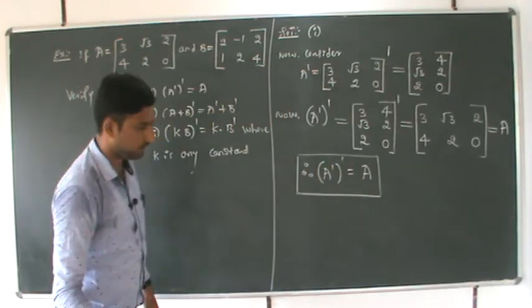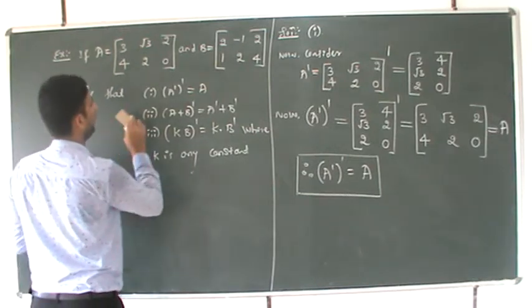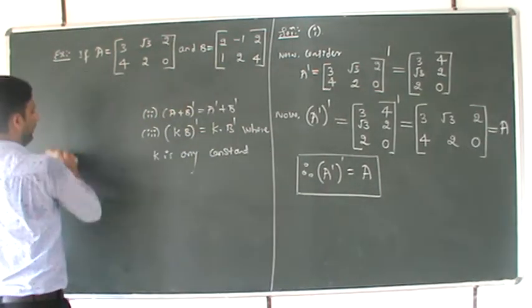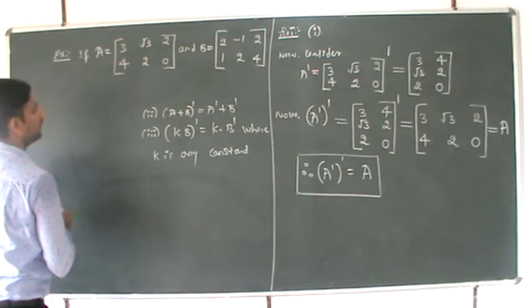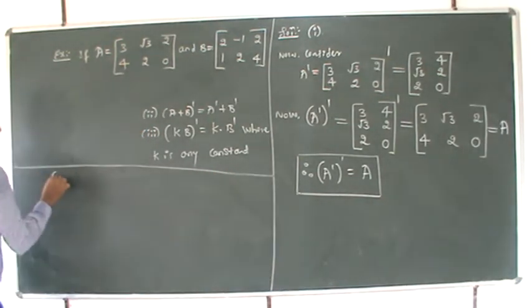A dash whole dash is nothing but A. Next, our job is to find the second one. Second one, correct? Answer number 2.